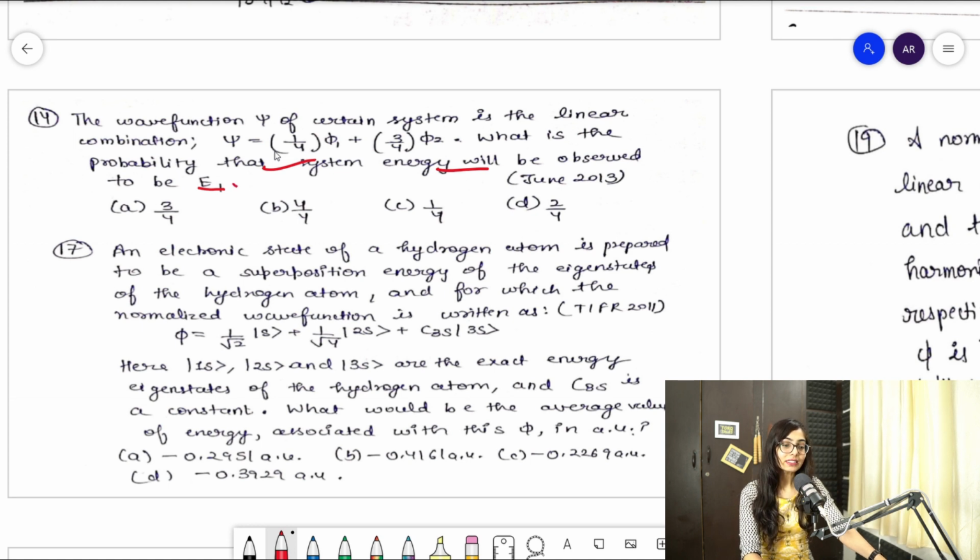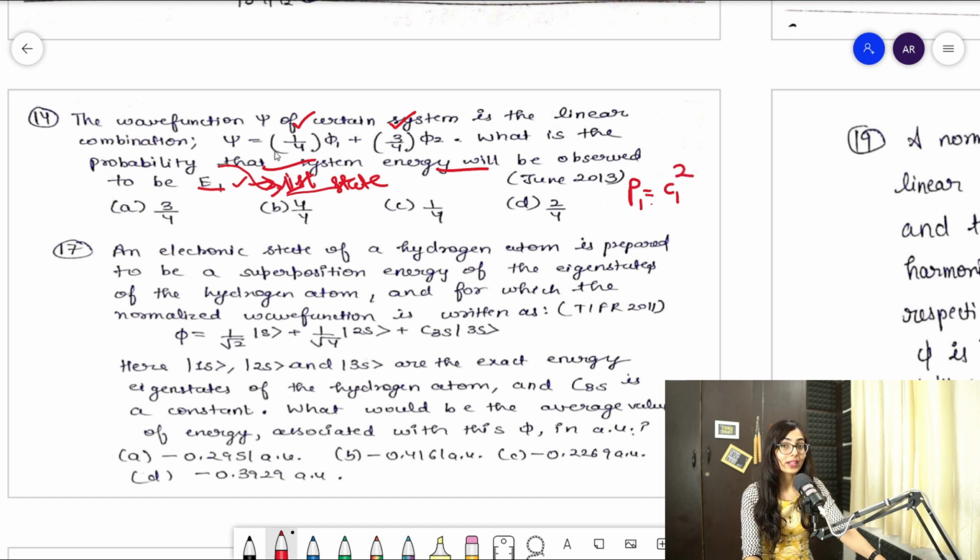Even means energy corresponding to the first state. Fine, the first state, clear. So you need to find the probability corresponding to the first state, clear, guys, because then only it can be even. Basically you need to find the probability of the first state, and you know the formula: if it does not have i, then you will write it is C1 square. You know that is the formula.